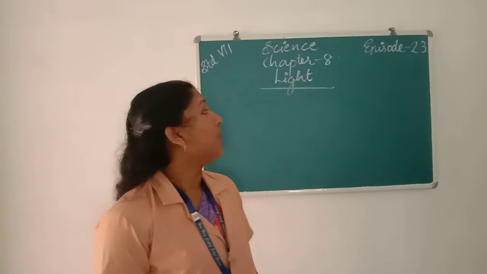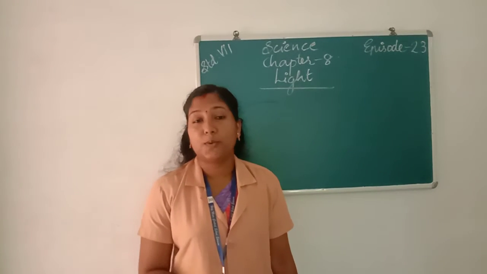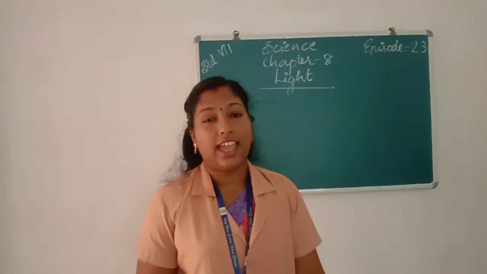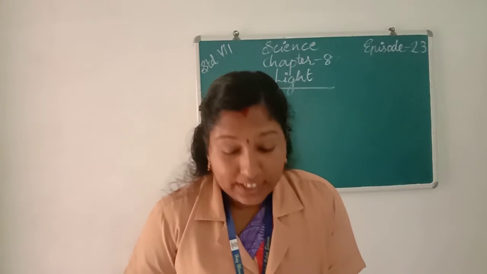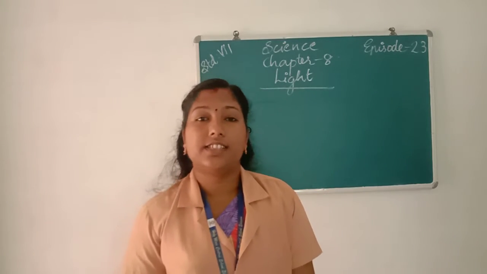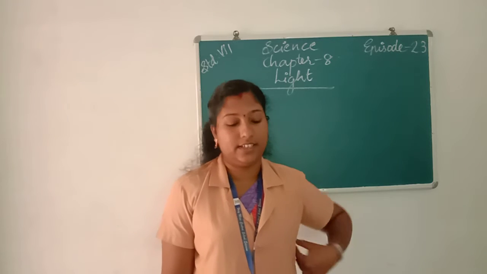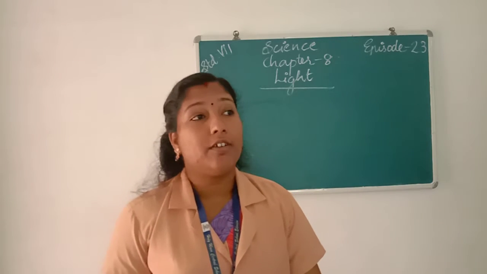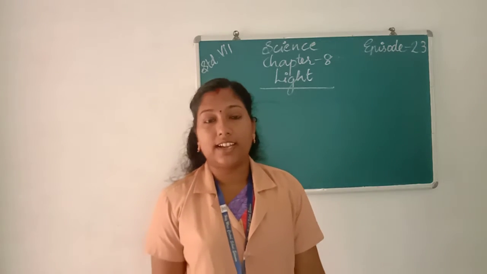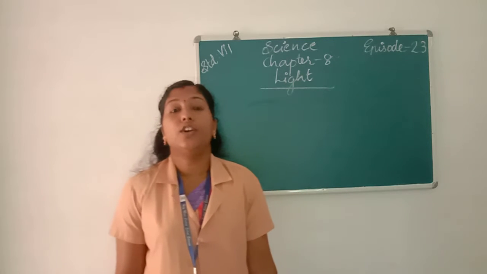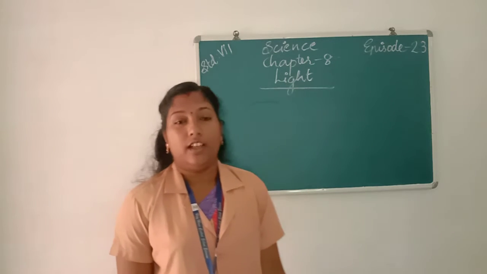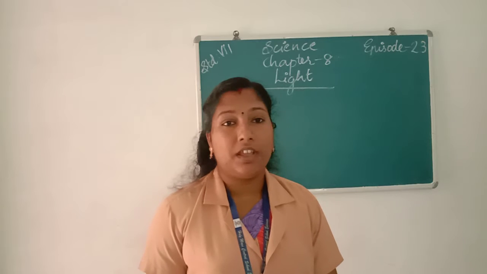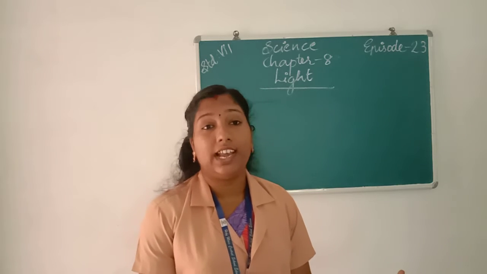Students, today we are going to learn the balance portion of our Chapter 8, Light. What did we learn in the previous class? Yes, we learned about light. We learned about the two types of mirrors, that is convex mirror and concave mirror. And what did we learn in the previous class? Yes, we learned about lenses.